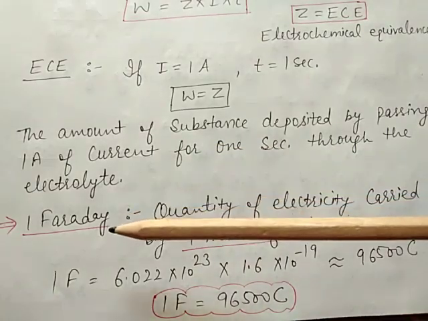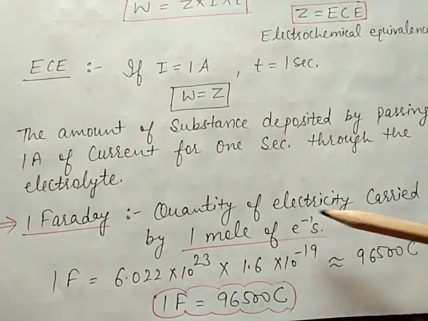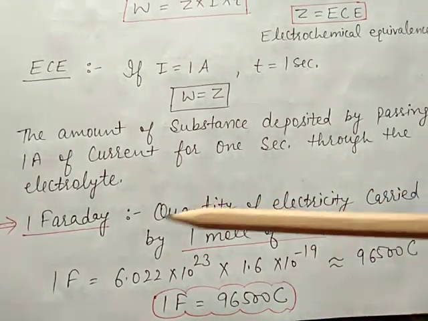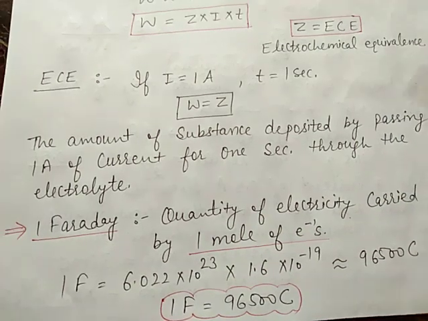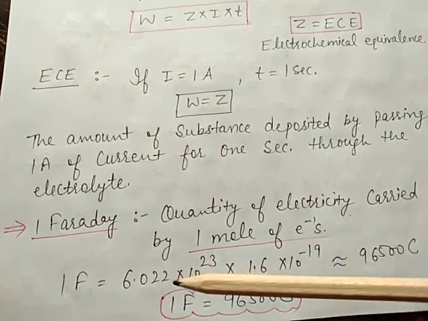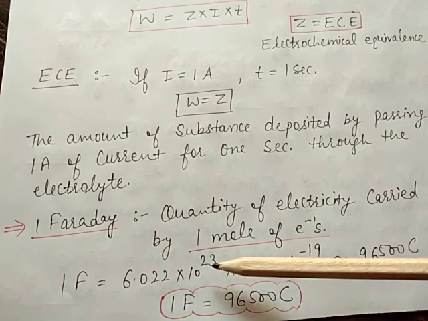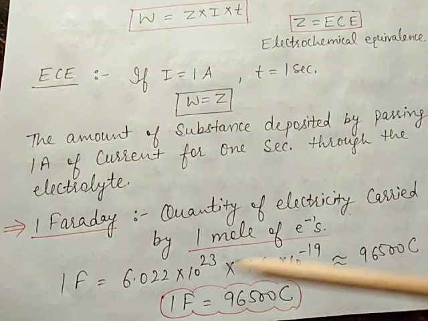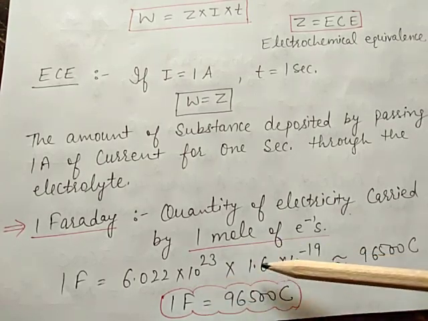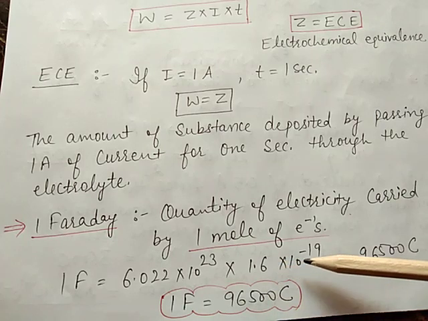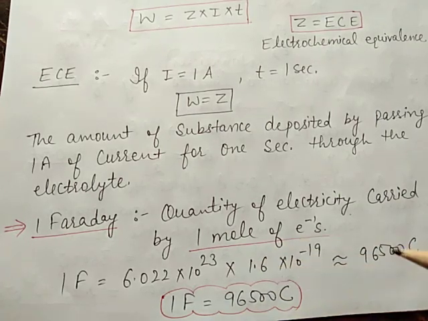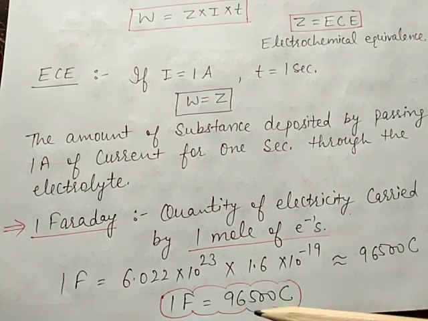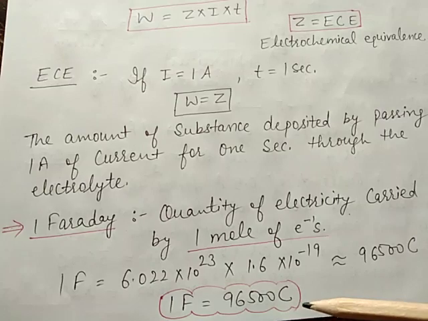Now, how will you define the Faraday? 1 Faraday is equal to the quantity of electricity carried by 1 mole of electrons. It means 1 Faraday is equal to 6.022 into 10 raised to power 23, this is the 1 mole, multiplied by the charge of an electron, 1.6 into 10 raised to power minus 19. After multiplying, this will come to 96500 coulomb. Means 1 Faraday is equal to 96500 coulomb.